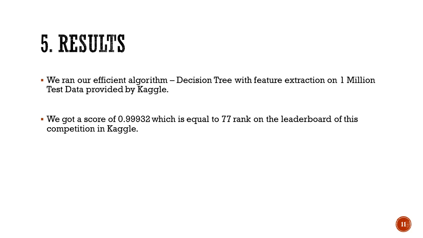In addition to the graphs that we plotted in the previous slides, we also ran our efficient algorithm, which is the decision tree algorithm, on the 1 million test data which was available at Kaggle, and we got a good score of 0.99932, which is equivalent to a rank of 77 on the leaderboard.